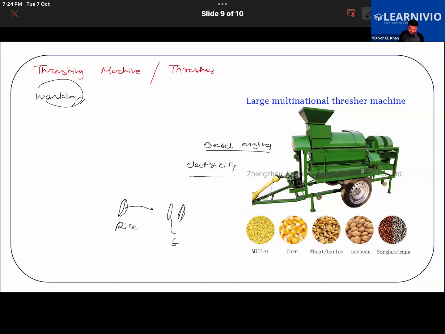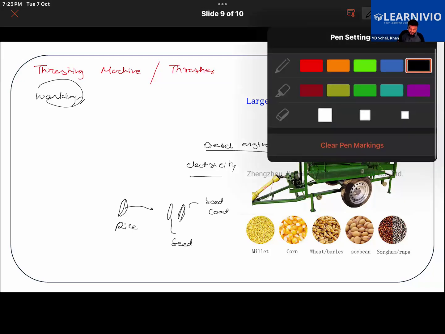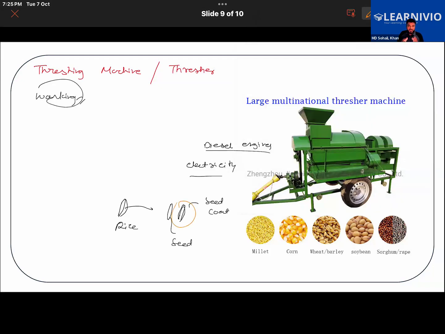So that is the seed, and that is the seed coat. If you have a large amount of seed coat, we call that husk. So this thresher can perform two tasks at once.